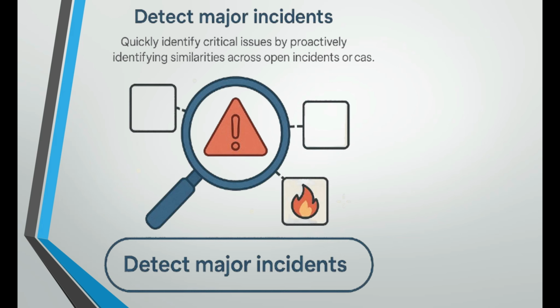Next we'll go to another one. For example, in ServiceNow we use multiple incidents, and some of the major incidents are P1, P2 and P3, depending on the criticality.